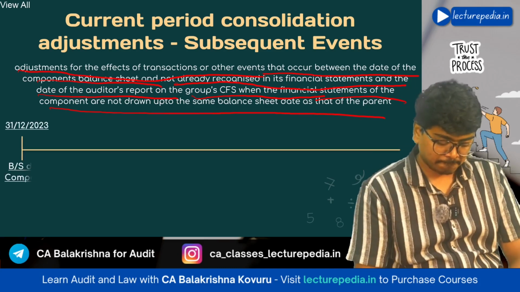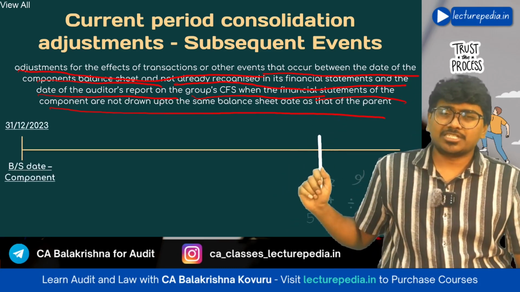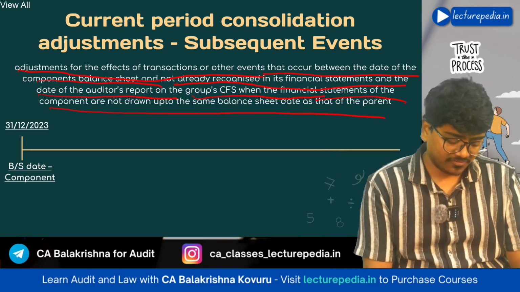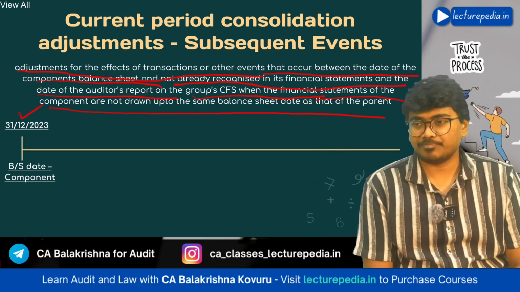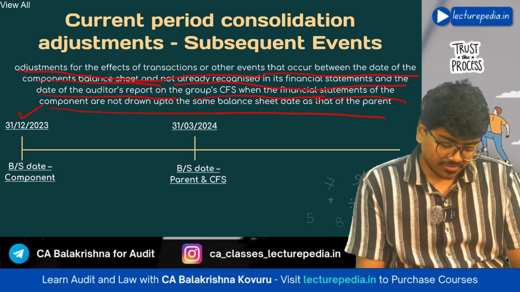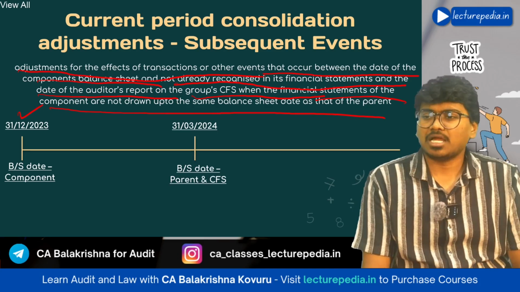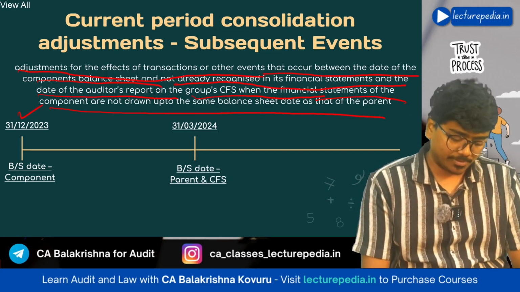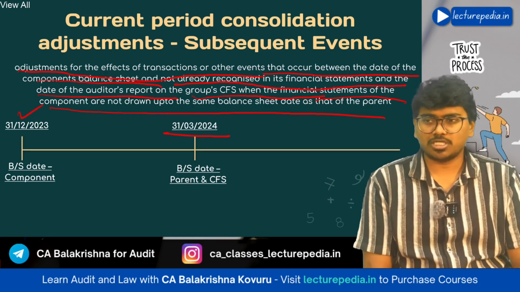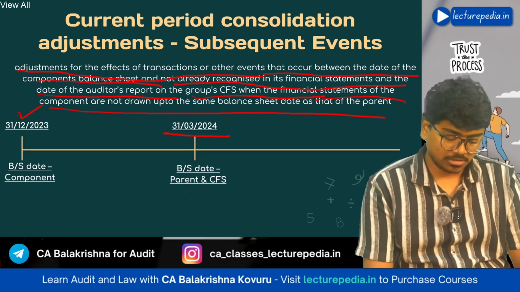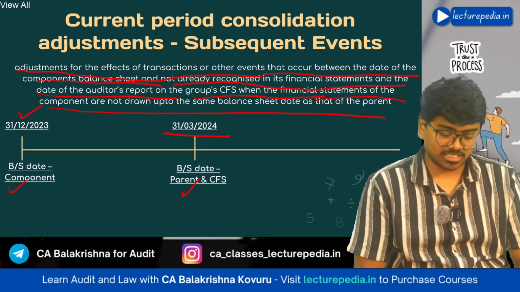See, the balance sheet of the component has been prepared as on 31st December 2023, and the consolidated financial statements and also the parent entity's financial statements will be prepared as on 31st March 2024. Now you need to consolidate this financial statement and this financial statement, right?